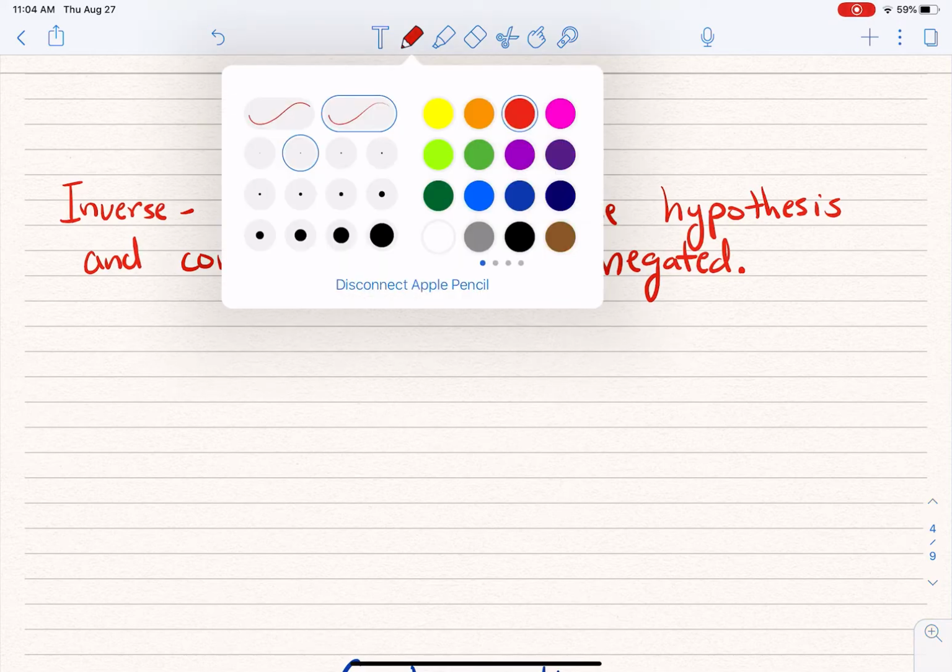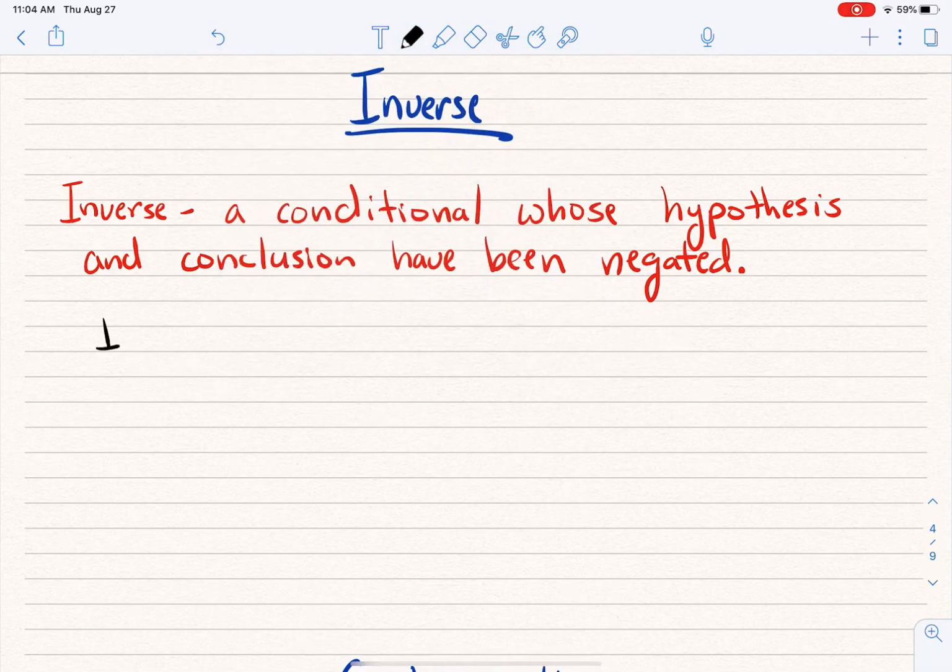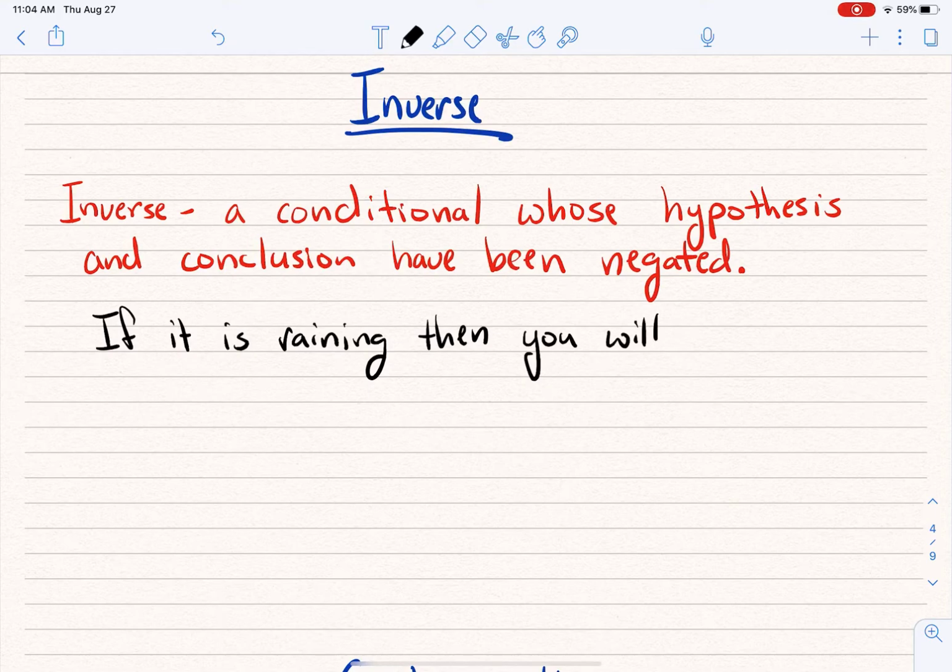So let's go back to that example that I've used over and over and over. If it is raining, then you will get wet. I'd love for you to use your example right now, so you can think about how you can write an inverse off that one. Now let's talk about what the inverse would be. Well, like it says, I have to negate both the hypothesis and the conclusion. That's pretty simple, but some people still mess it up because they just want to negate one part or the other. But please understand, you've got to negate both.